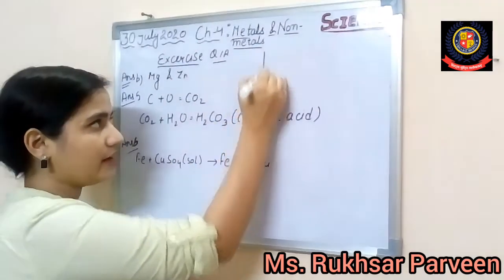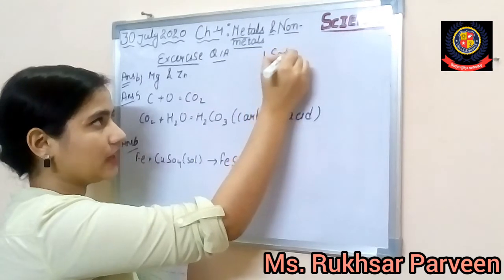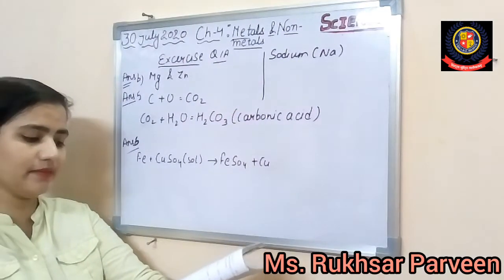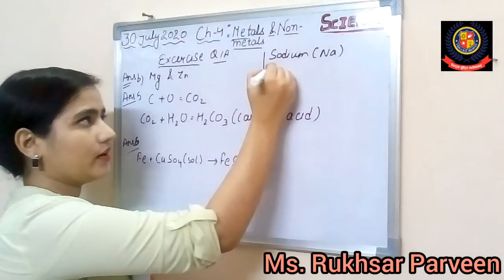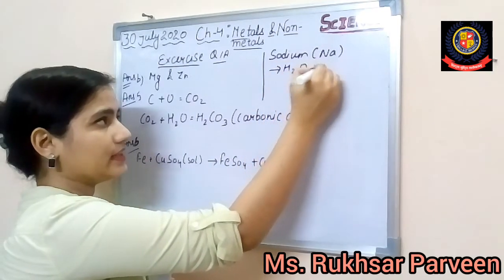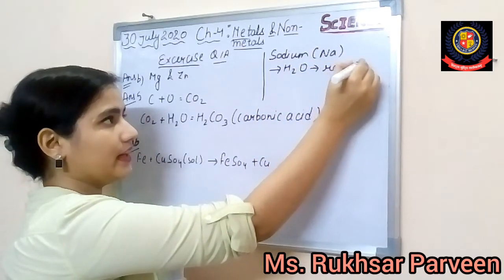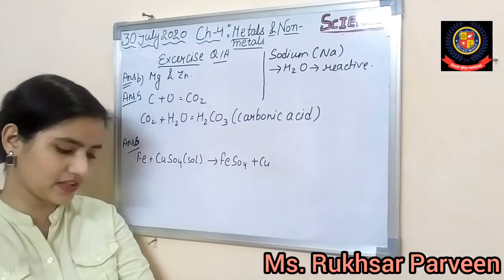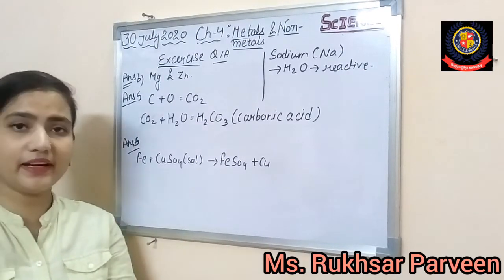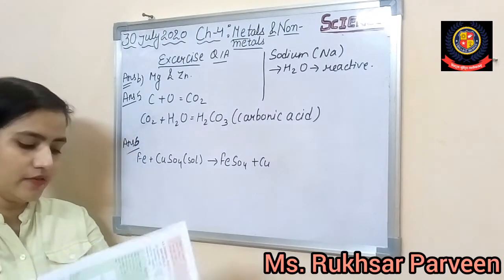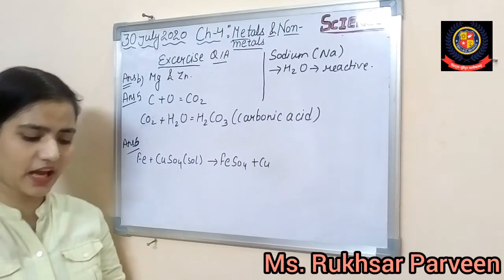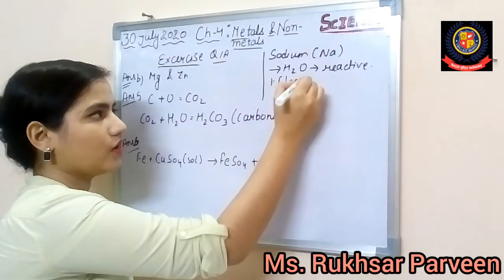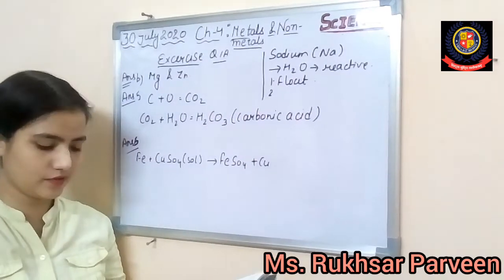As you all know, when we discussed sodium, that is basically Na, sodium is highly reactive, and the question is asking what happens when it is dropped in water. We know that it is highly reactive. So everyone, if you want to check this answer, open page number A44. Basically there are metals that react with water. You can see when we talked about the sodium and potassium reaction, they float on the surface. First they will float on the surface of water because they are lighter than water.